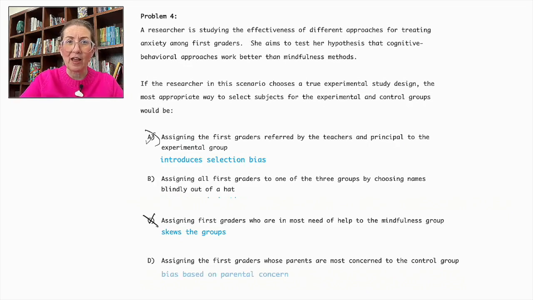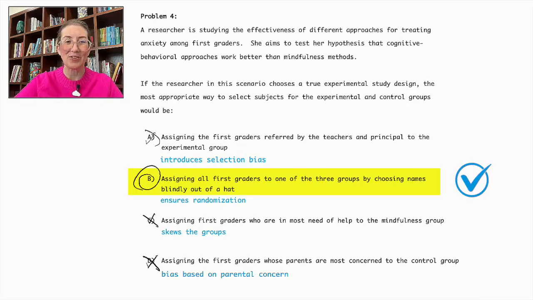D is also incorrect as it introduces bias based on parental concern, which may not accurately reflect the children's actual anxiety levels. So we can cross that out. The correct method is B, assigning all first graders to one of the 3 groups by choosing names blindly out of a hat. This approach ensures randomization, which is essential in a true experimental study design, thus allowing for a valid comparison of the effectiveness of the different approaches. So B is the correct answer here.